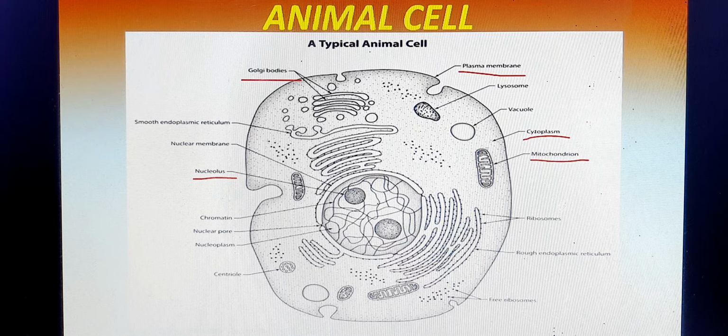So organ and organelle must be known before we learn a typical animal cell.